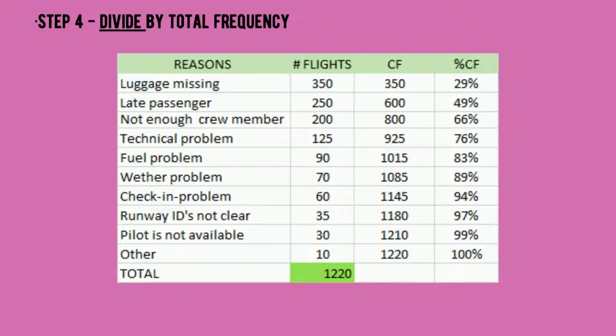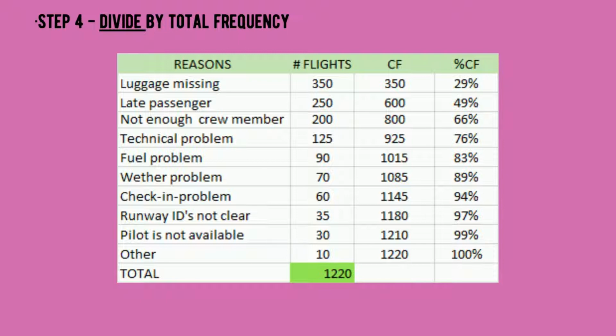1,015 divide 1,220 is equal to 83%. 1,085 divide 1,220 is equal to 89%. 1,145 divide 1,220 is equal to 94%. 1,180 divide 1,220 is equal to 97%. 1,210 divide 1,220 is equal to 99%.